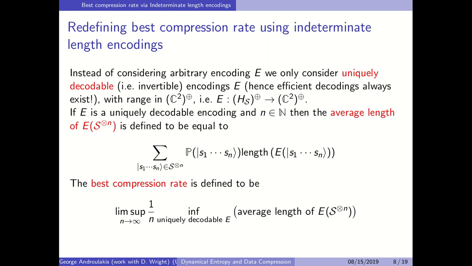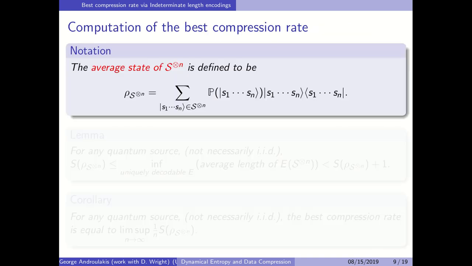And the best compression rate is then defined by taking the infimum over all uniquely decodable encodings E of the average length of E of S to the tensor n, and we divide by n because we want the number of qubits per symbol, and we take the lim sup as n goes to infinity. Okay, so that redefines the best compression rate using indeterminate-length encodings.